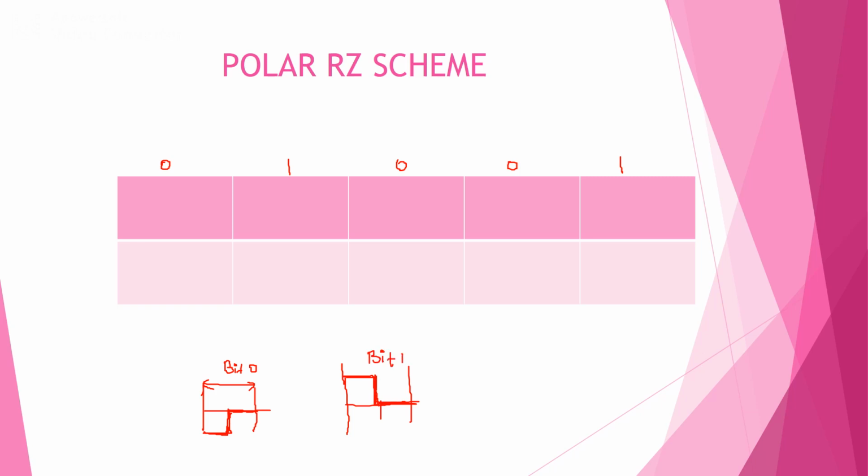Now first we will consider the intermediate points. This is the intermediate point for each and every bit.